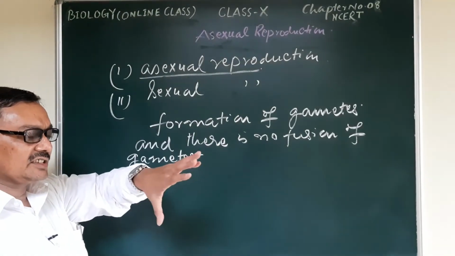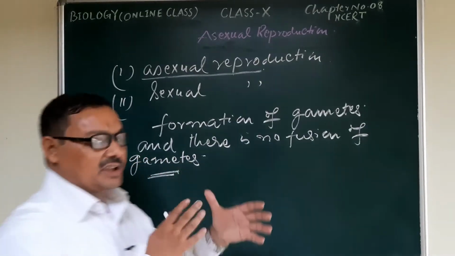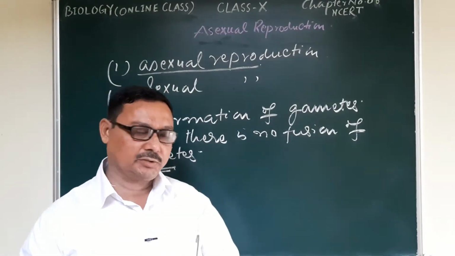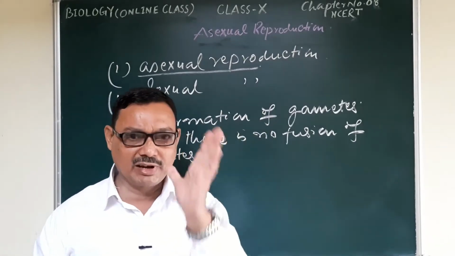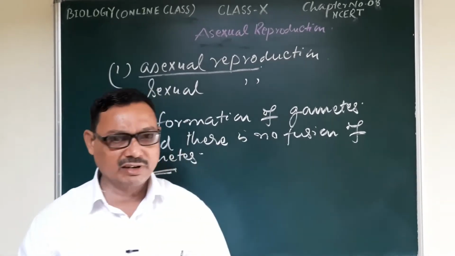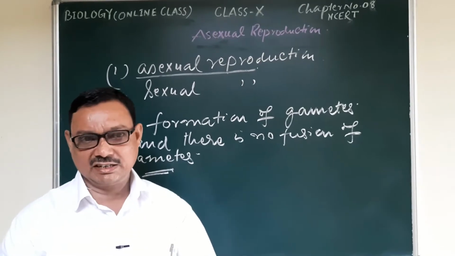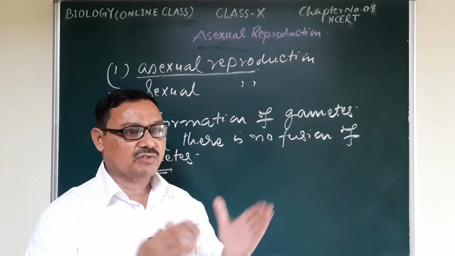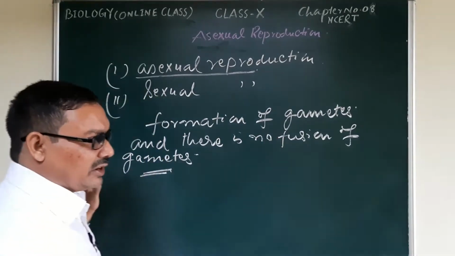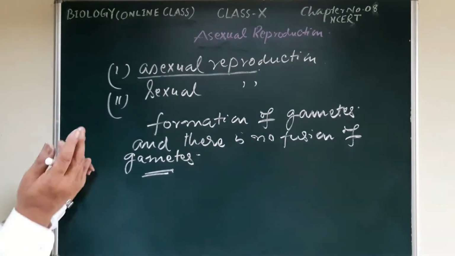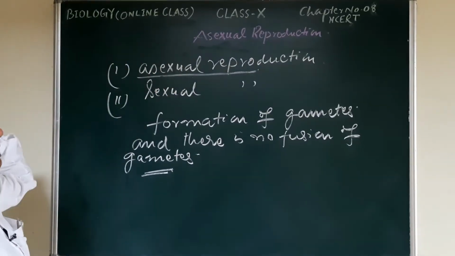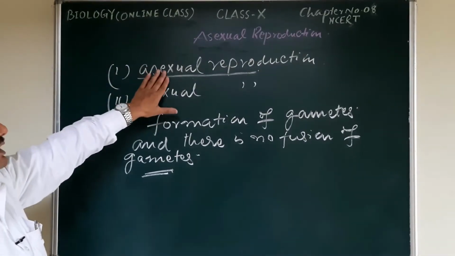That means there is a specific way: a male will produce a male gamete, a female will produce a female gamete. These gametes will be fused, and thereafter fertilization. After fertilization there is development of the zygote and embryo and so on. But here that is not similar to sexual reproduction.